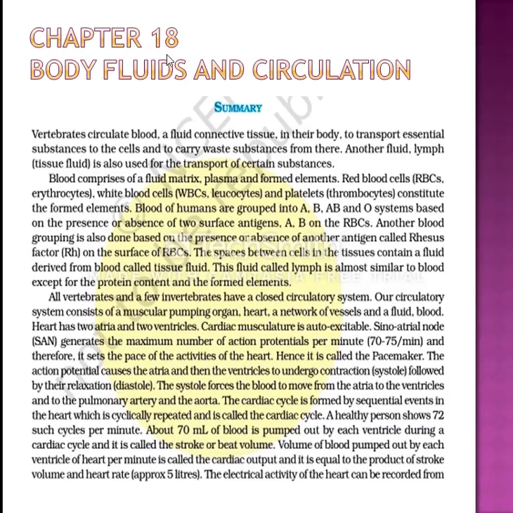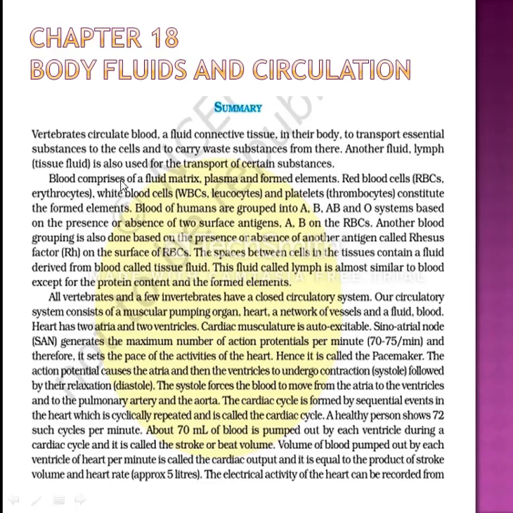Chapter 18. Body Fluids and Circulation. Summary. Vertebrates circulate blood, a fluid connective tissue, in their body, to transport essential substances to the cells and to carry waste substances from there. Another fluid, lymph (tissue fluid), is also used for the transport of certain substances.